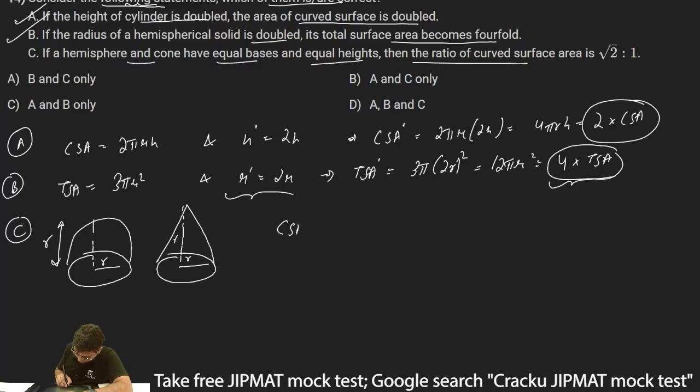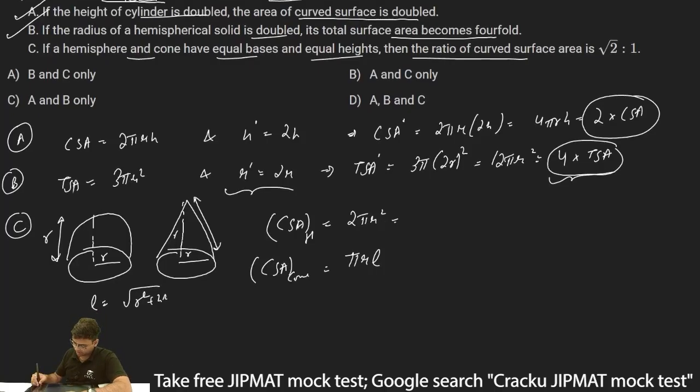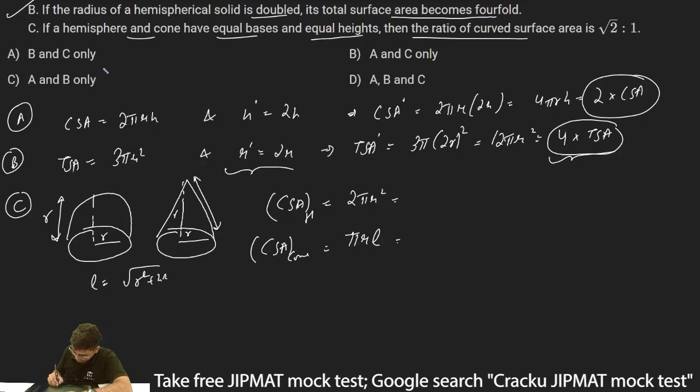Now what is the curved surface area of hemisphere? Curved surface area of hemisphere is 2 pi r square. Now r is same, so it will remain 2 pi r square only. Now curved surface area of cone is basically pi r l. So this is my L. And how do we find L? L is equal to under root r square plus h square. Now here my radius is r and height is also r. So this will be equal to pi into r into under root of r square plus r square. This is equal to pi r into √2 r, which is equal to √2 pi r square.